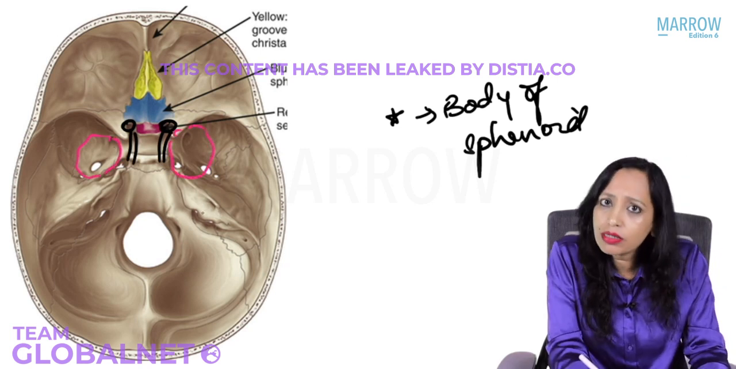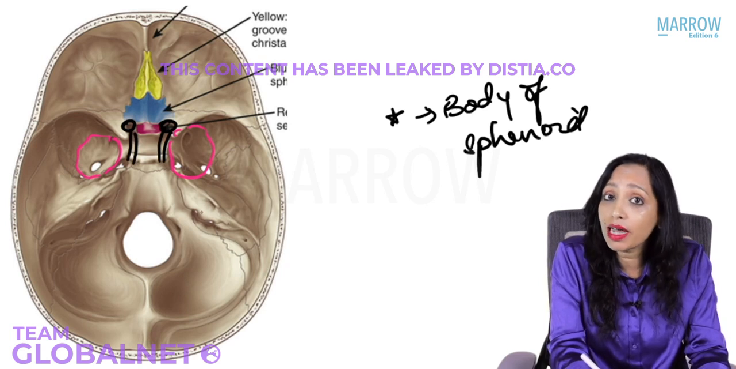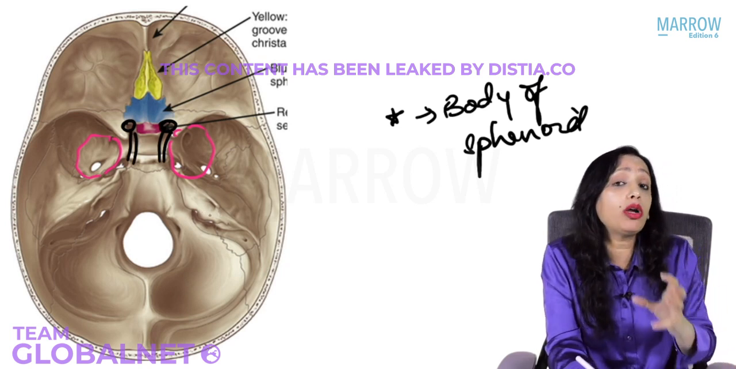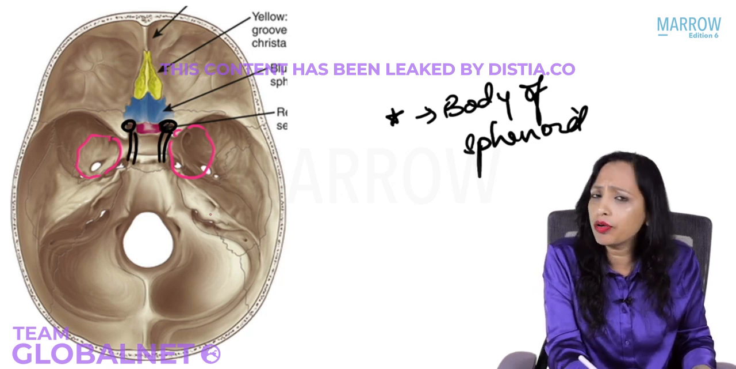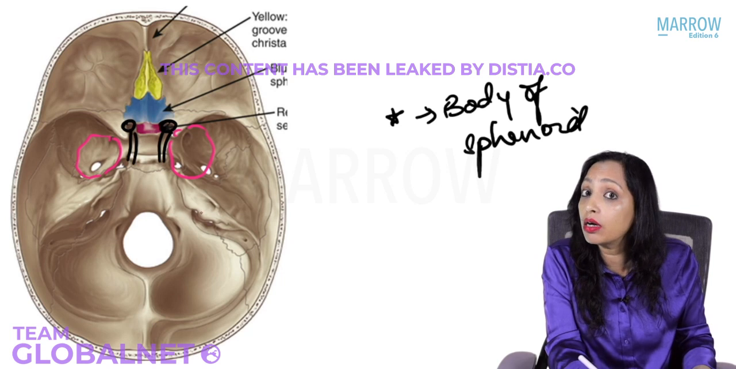Yes, do we have the cavernous sinuses here? Yes, we have the cavernous sinuses here. And what is the important vessel that passes through the cavernous sinus? Very good, internal carotid. Have we read about internal carotid in the year also?